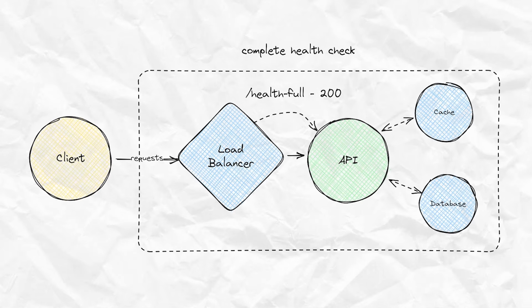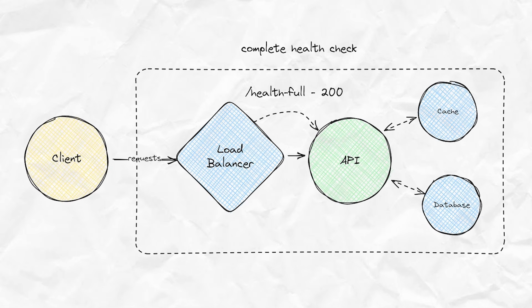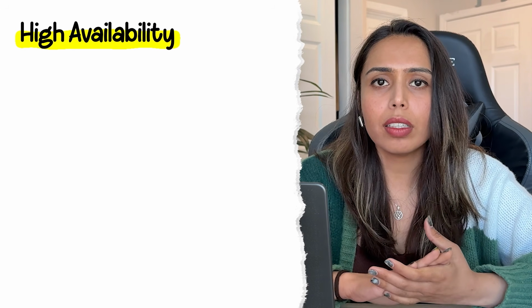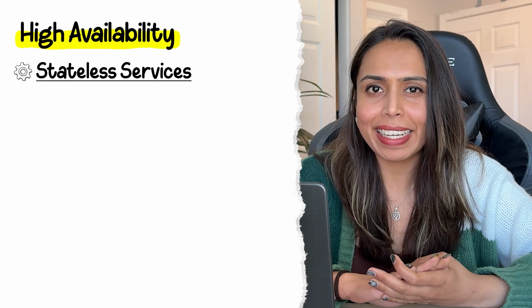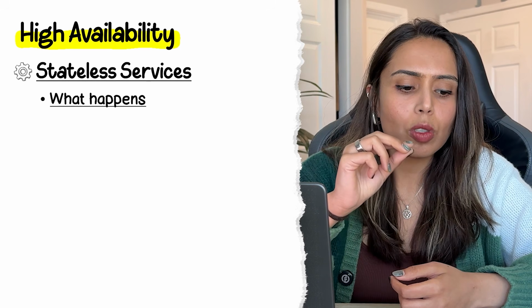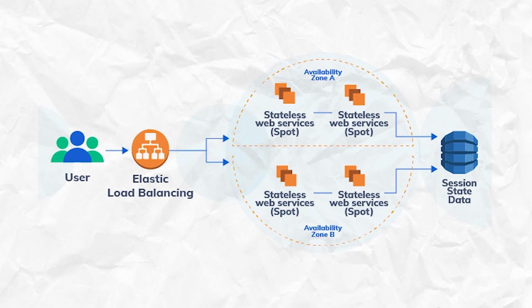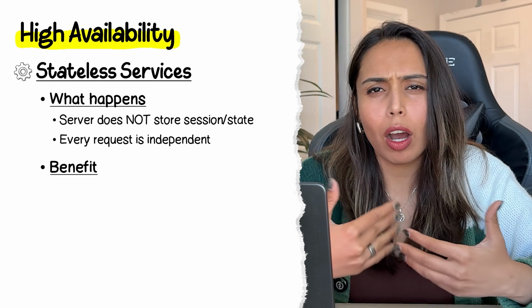Load balancers continuously check if the instances are healthy. Unhealthy instances get removed from the rotation automatically. Another concept within high availability is stateless service, which basically means your service doesn't hold any state. Every request is a new request. It doesn't have any data in it. Now, how does this help?